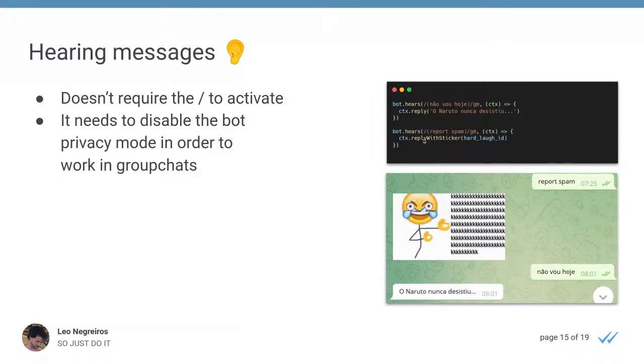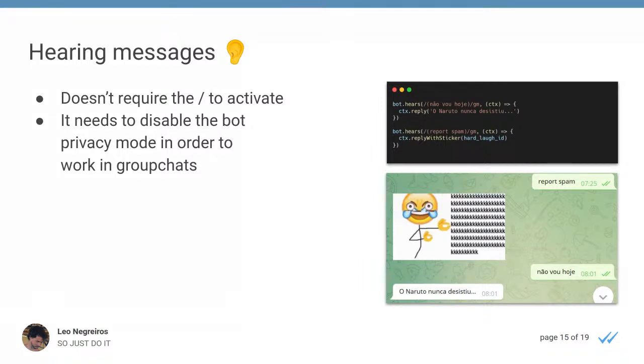And also, you can reply with a sticker. In this case, I picked a Telegram sticker that my friend really gets annoyed by. So every time he tries to report spam about it, the sticker that he mostly hates will appear. So I really liked it.